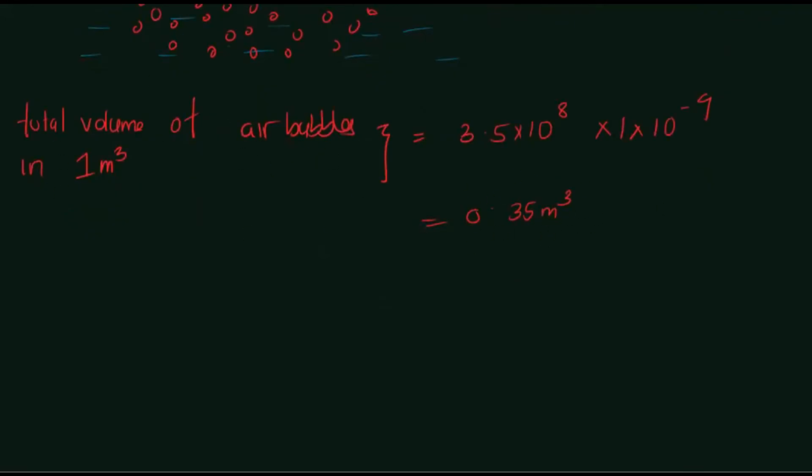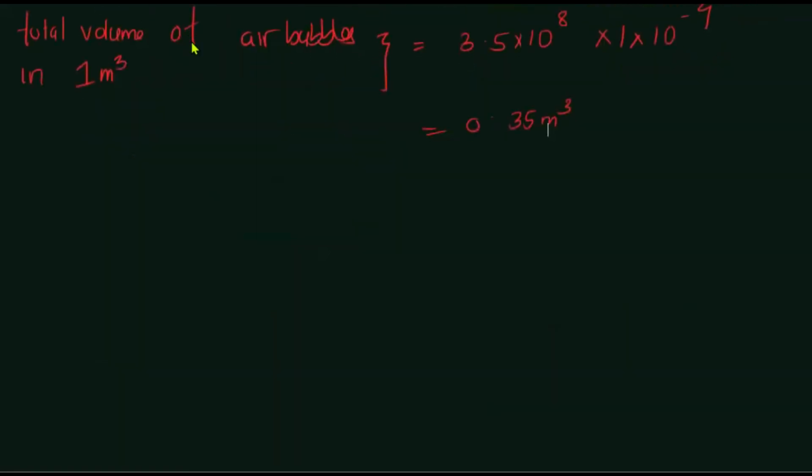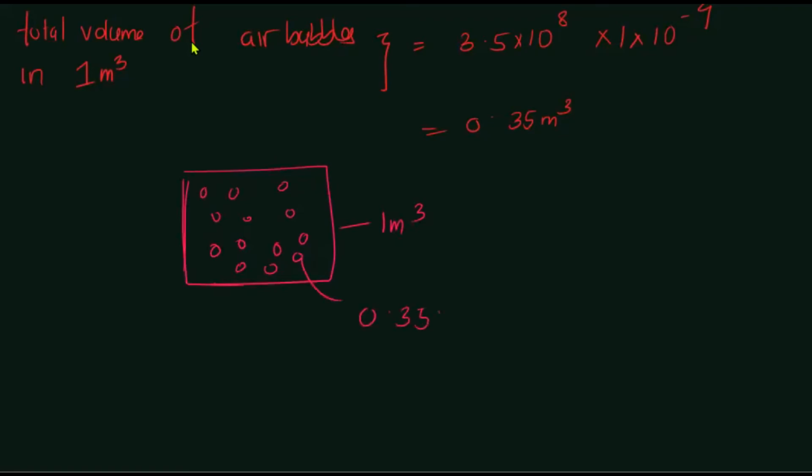You're going to get the total volume of air bubbles as this much. If you consider 1 cubic meter of water, inside this there are air bubbles, right? The total volume of air bubbles is 0.35 cubic meters.